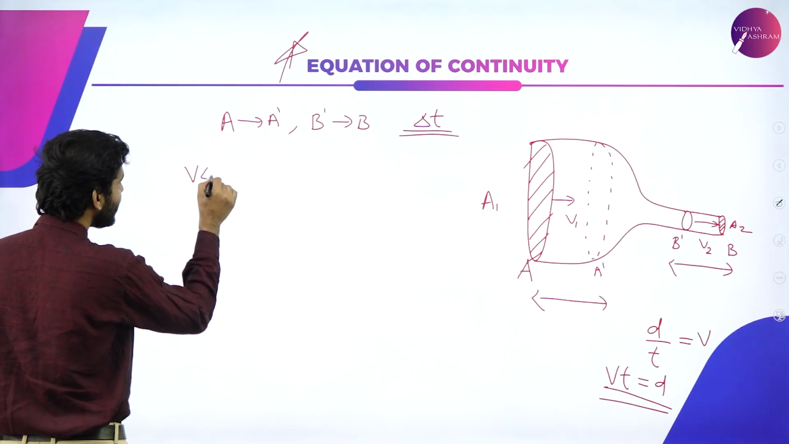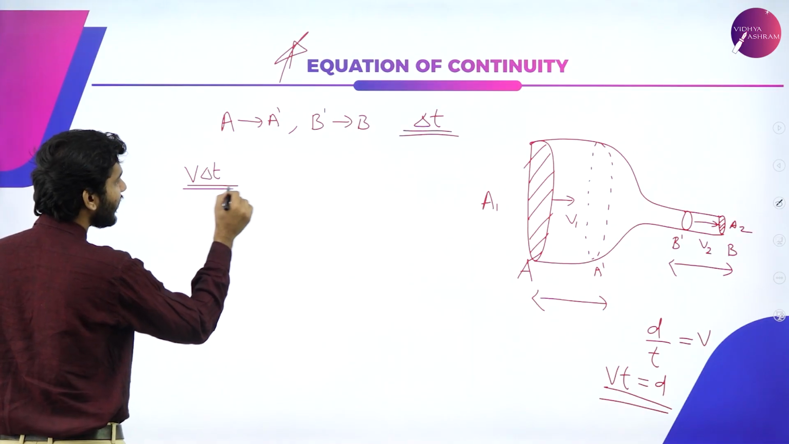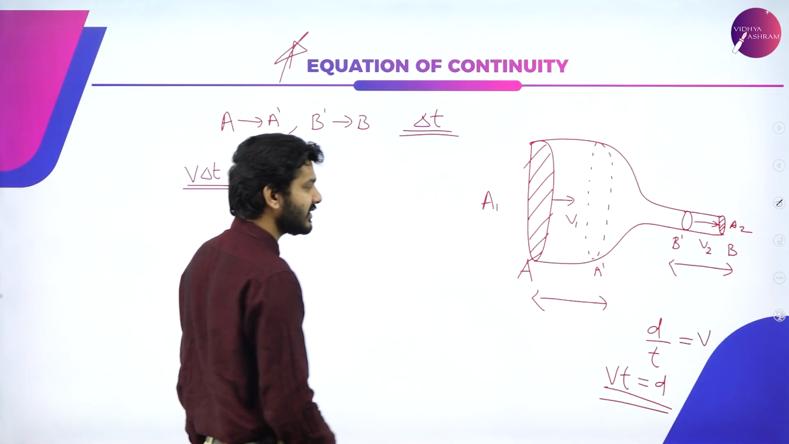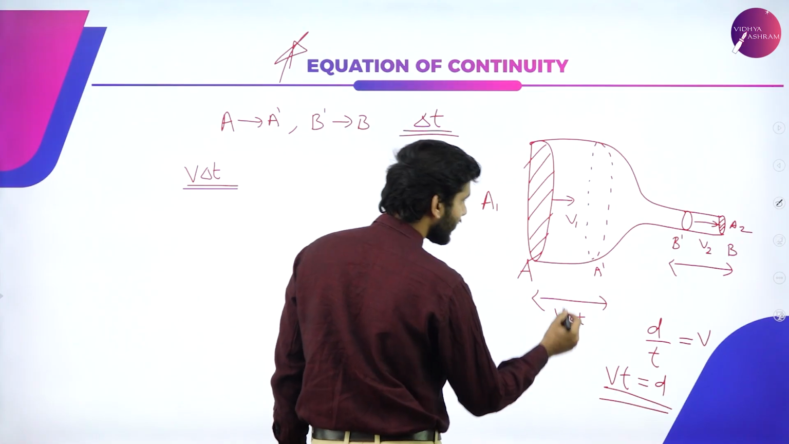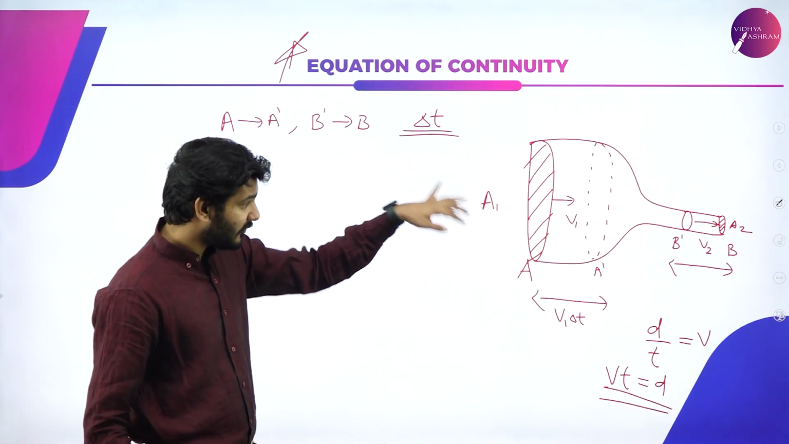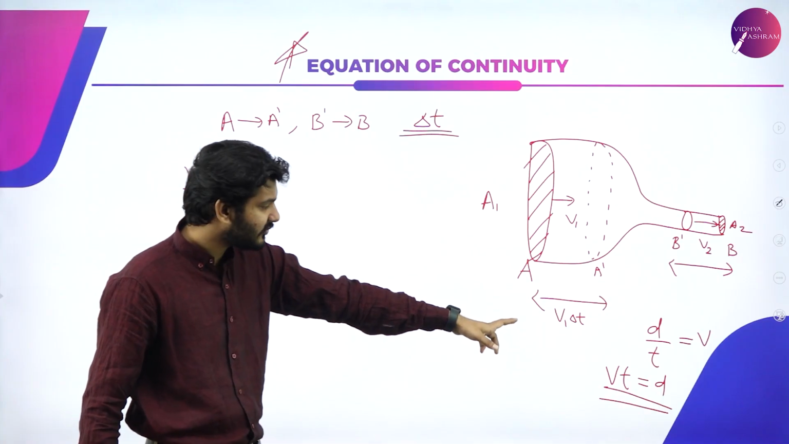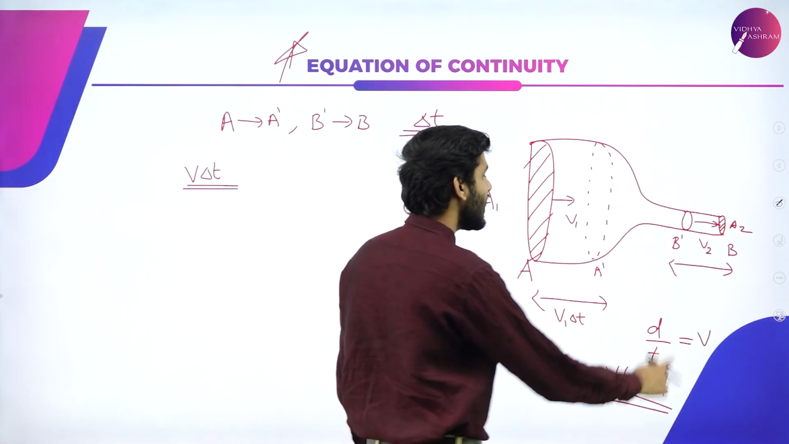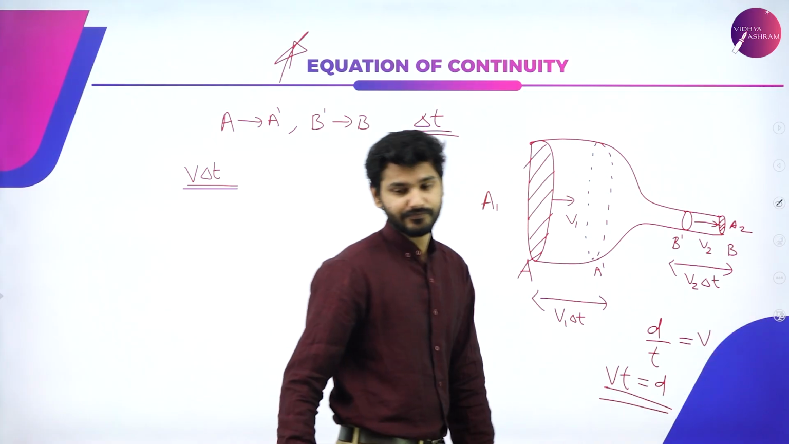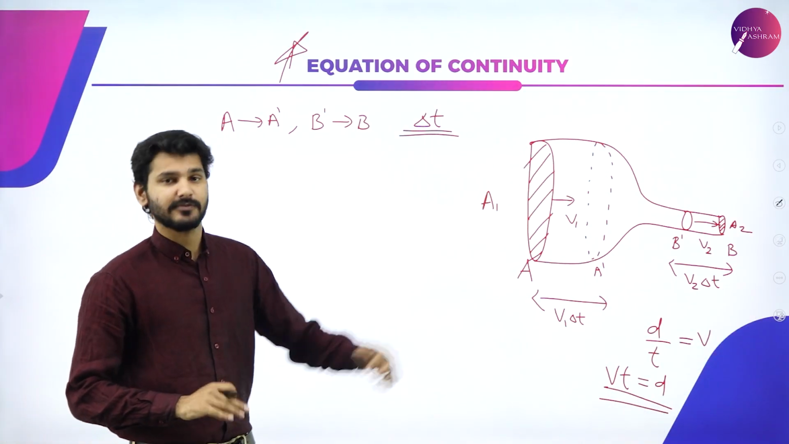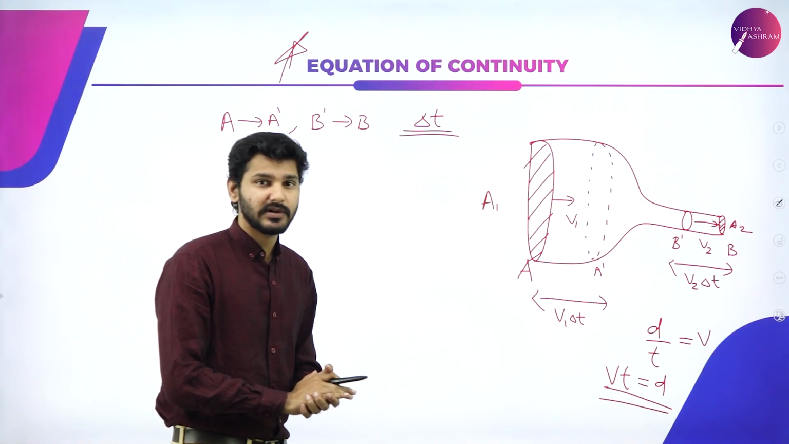So V delta t will signify the distance, or simply we can say here that it will be V1 delta t, because the velocity at area 1 is V1. So that is why here it is V1 delta t, and here it is going to be V2 delta t. Now, how much water is being displaced? That again is also very simple.